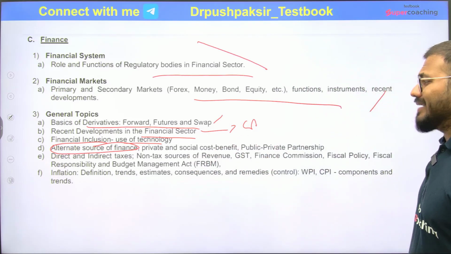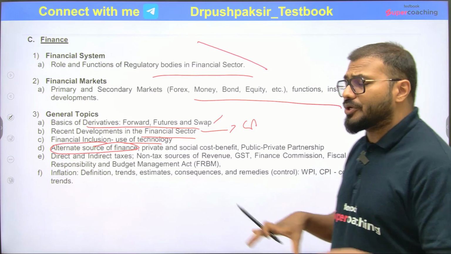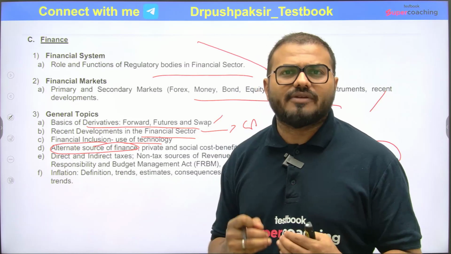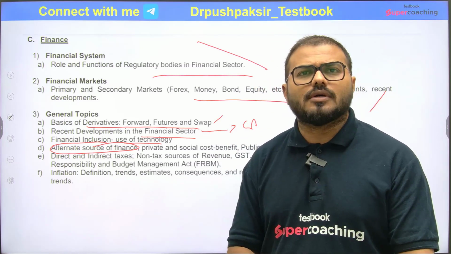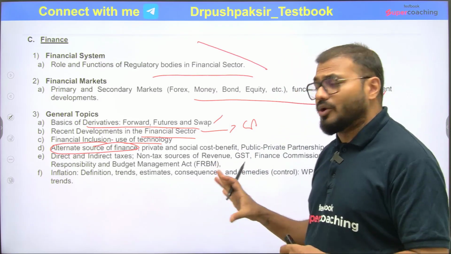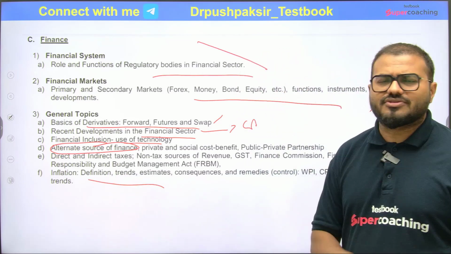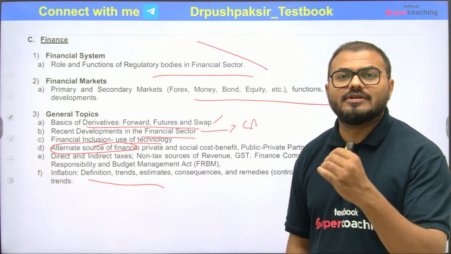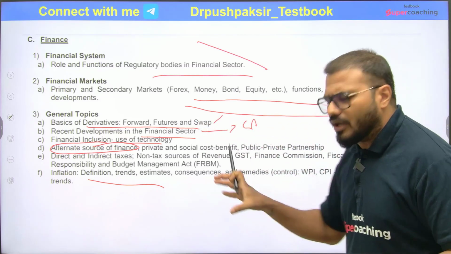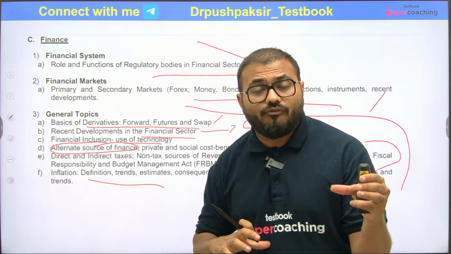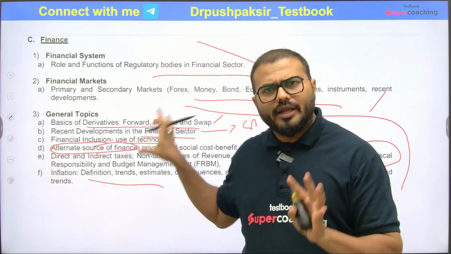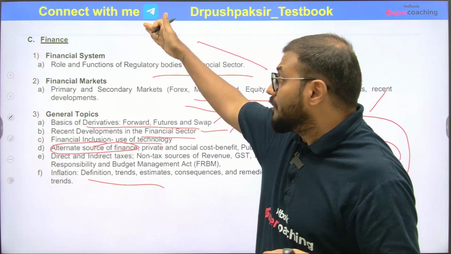Then direct and indirect taxes, very basic, everyone is related to this. What types of direct taxes, indirect taxes, especially GST. Then the FRBM Act, the Fiscal Responsibility and Budget Management Act, which was in the news because the government is thinking of revamping this act also. So questions can be asked, again a current oriented topic. Then inflation, a very basic and static topic, as well as having very good relevance with current affairs. So the topics in the general scenario are very current oriented. You need to understand the basic concept, and whatever new things are happening in the economy or the market, you just need to link with that. So again, a very lively topic, a very lively concept of finance.